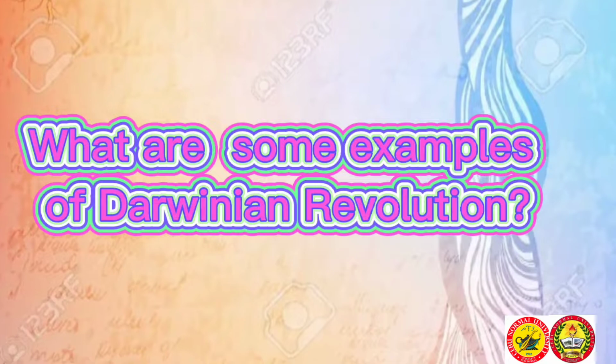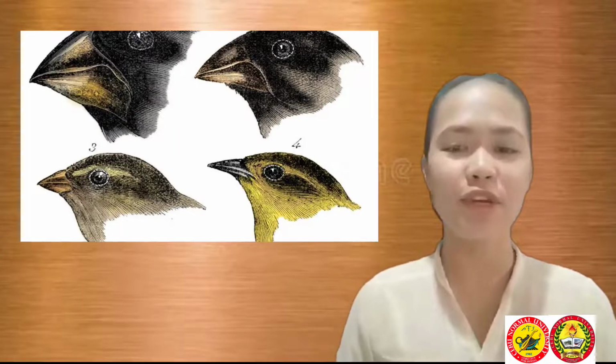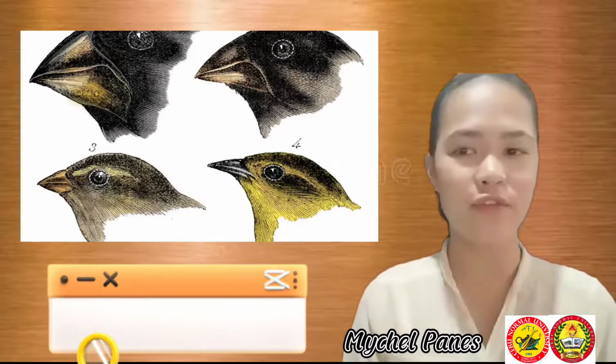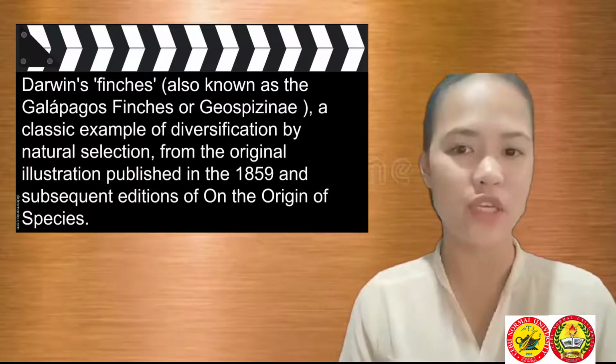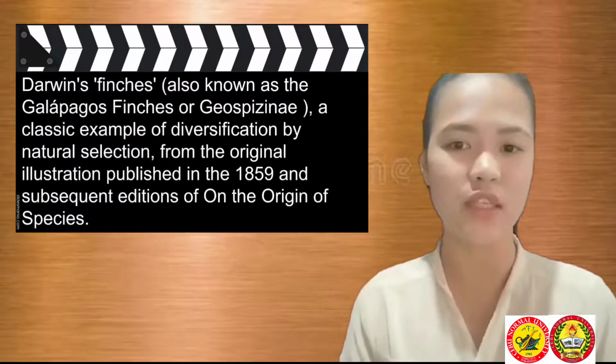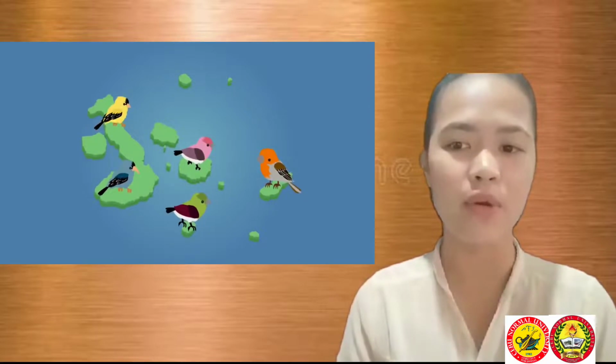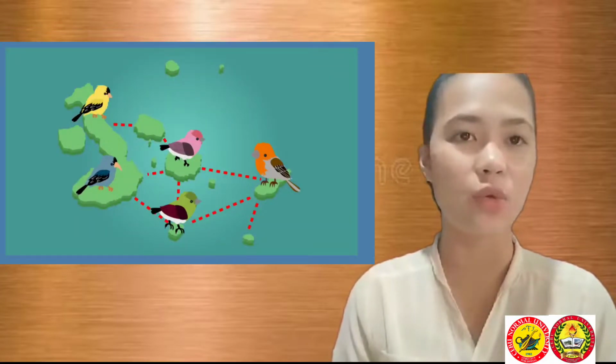What are some examples of the Darwinian revolution? From the earliest illustration featured in 1859 and the successive editions of The Origin of Species, Darwin's finches, also known as Galapagos finches or Geospizinae, are one of the examples of the Darwinian revolution. It is a classic example of diversification by natural selection. These passerine birds also comprise a number of related species, most of which are classified in Geospiza and are related to American tanagers in the family Emberizidae rather than European finches.